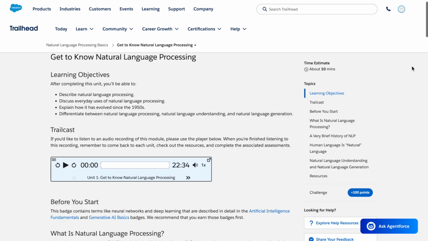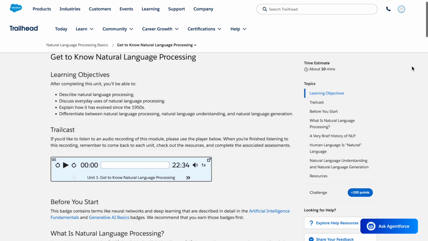Get to know natural language processing. Learning objectives. After completing this unit, you'll be able to describe natural language processing, discuss everyday uses of natural language processing, explain how it has evolved since the 1950s, differentiate between natural language processing, natural language understanding, and natural language